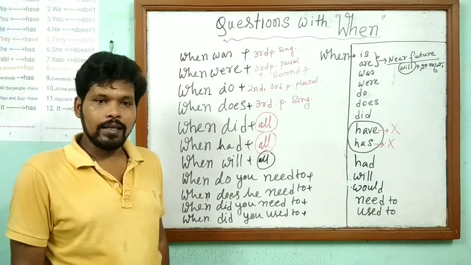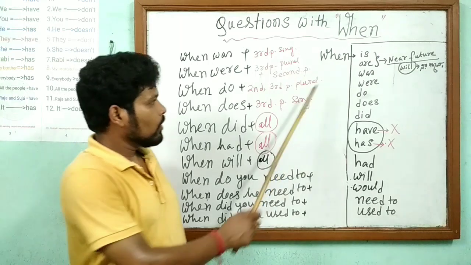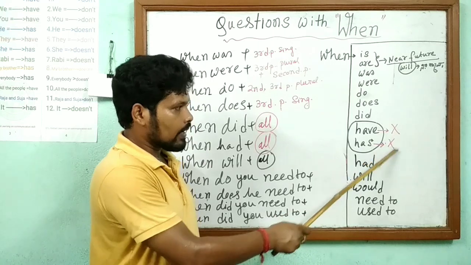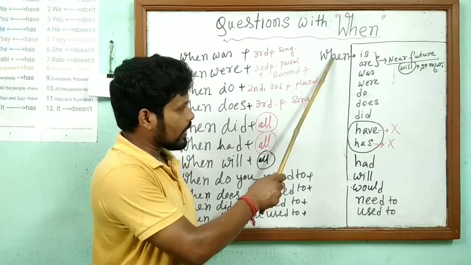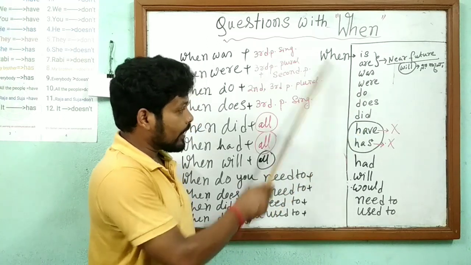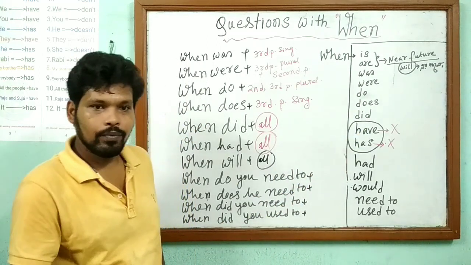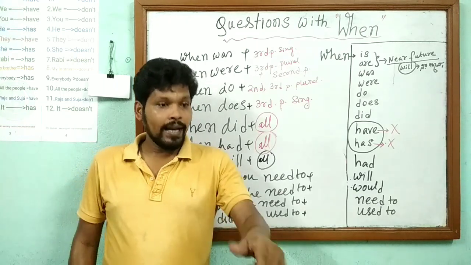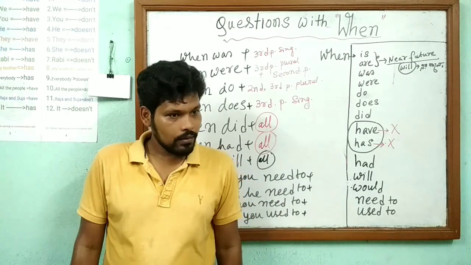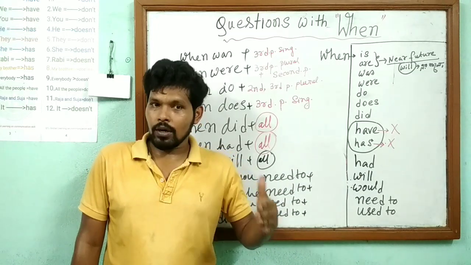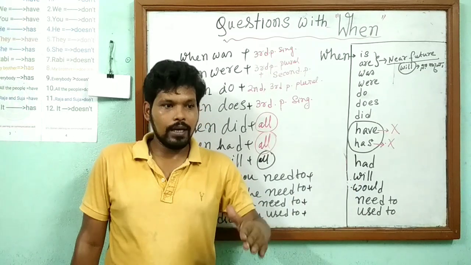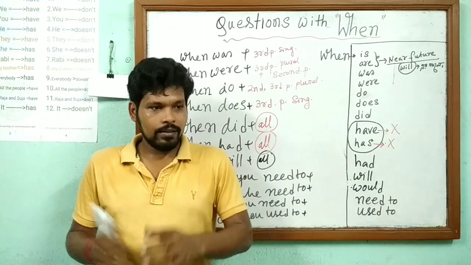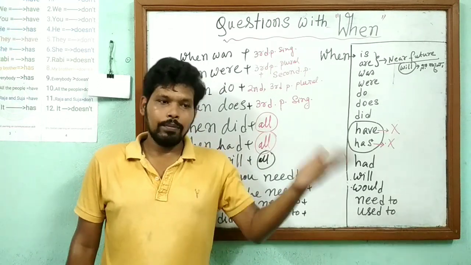Now, one thing remains, that is after when, have and has. Here it is written, but a red cross is there. That means we cannot ask questions with when have, when has. We can ask the question, but the answer will be wrong. When have you gone there? The answer will be I have gone there yesterday, I have gone there at 10 o'clock. But after have and has, if we use time, then it will be past.